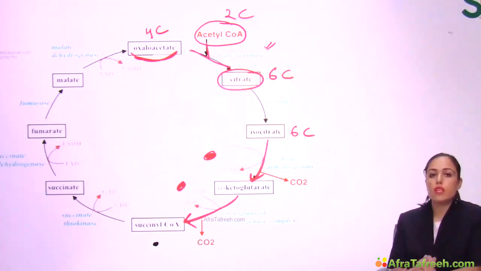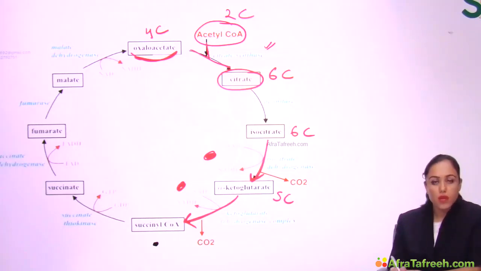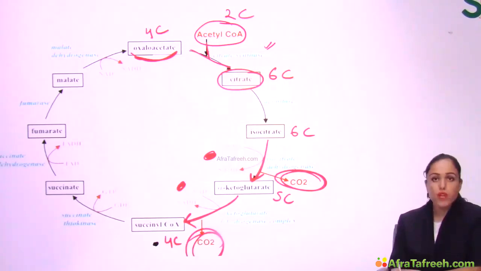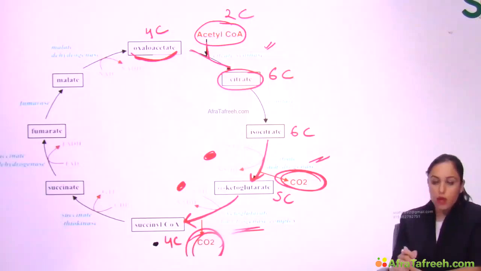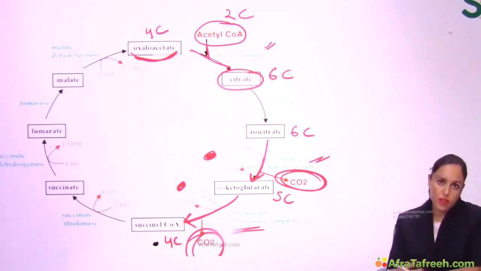Next two steps of TCA are same like link reaction, that is 6-carbon isocitrate gets converted to 5-carbon alpha-ketoglutarate, then this 5-carbon gets converted to 4-carbon succinyl-CoA. So in both the steps, carbon dioxide is getting removed. Name of enzyme is dehydrogenase. The first one is isocitrate dehydrogenase. The next one is alpha-ketoglutarate dehydrogenase. In both these steps, B1 vitamin used, oxidative decarboxylation, and NAD forms NADH, right? So we have reached till this point, succinyl-CoA.